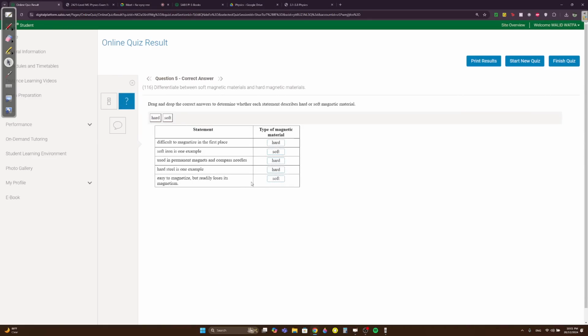Question 5. This again, like I told you, is very important to memorize. This is the table I had in my book. Difficult to magnetize: obviously hard. Soft iron: obviously soft. Used in permanent magnets: obviously hard. Hard steel: hard. Easy to magnetize: soft.